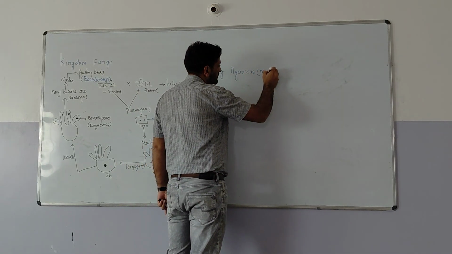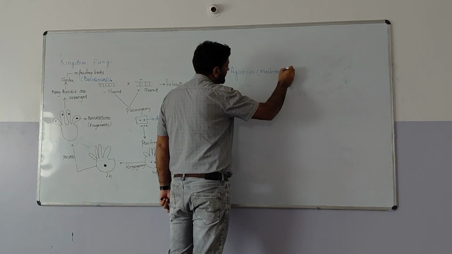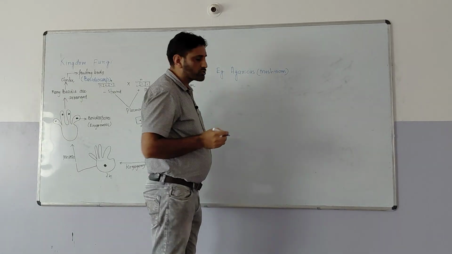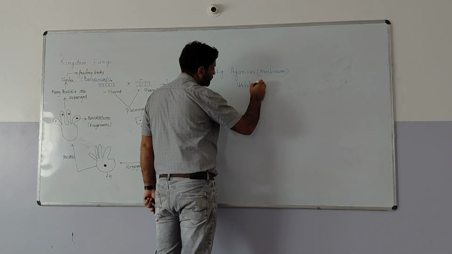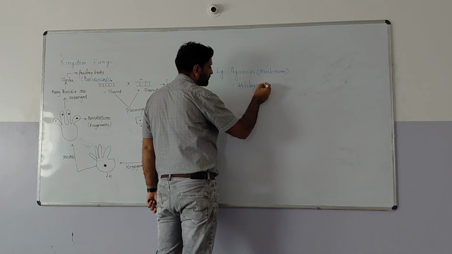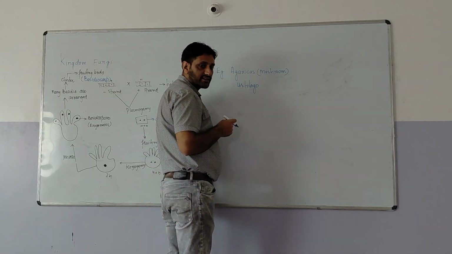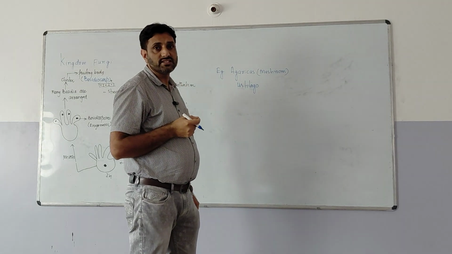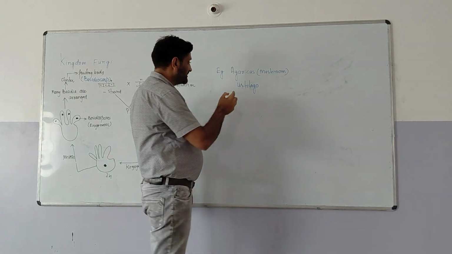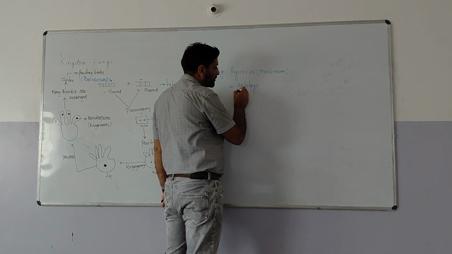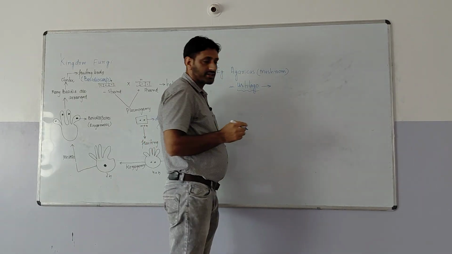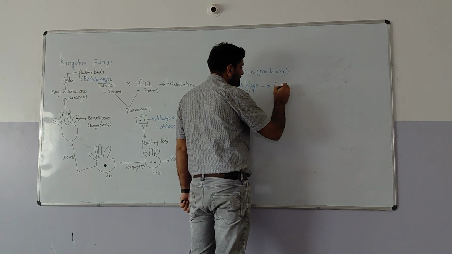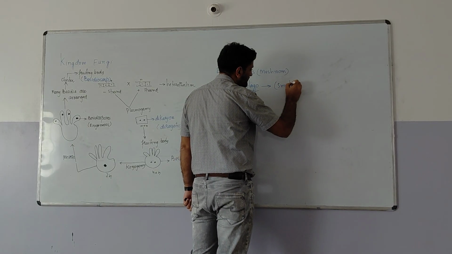Also, you can find Ustilago. Before this, we mentioned smuts and rusts, the two diseases of basidiomycetes. Ustilago is the organism, and it is most important. It causes the disease called smuts.